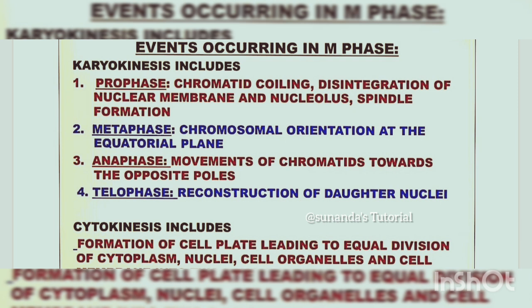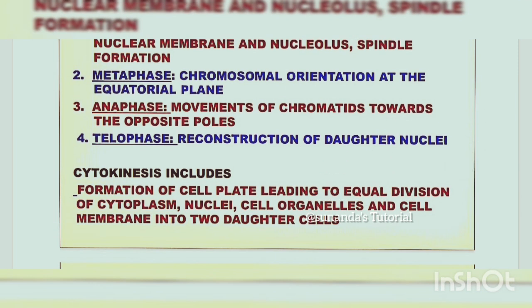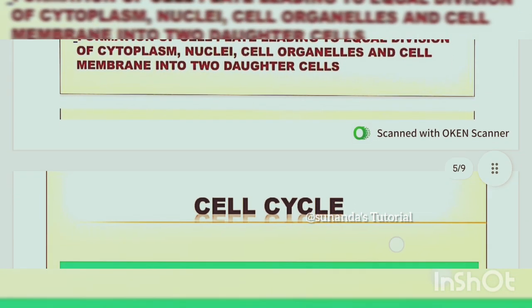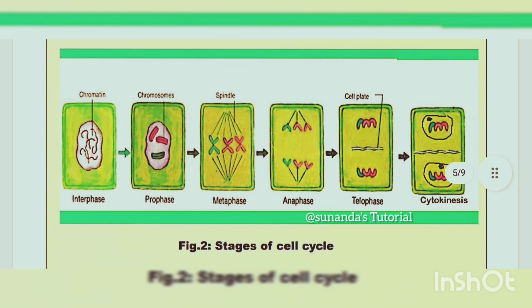The next phase is cytokinesis, where the cell plate is formed, leading to equal division of cytoplasm. Cell plate is formed in the case of plant cells. In the case of animal cells, cell furrows are formed, leading to the formation of two daughter cells. Next, these are the diagrammatic representations of different stages of the cell cycle. At first the interphase, then in prophase the chromatin coiling occurs, forming distinct chromosomes. Next they are arranged in the equatorial plane.